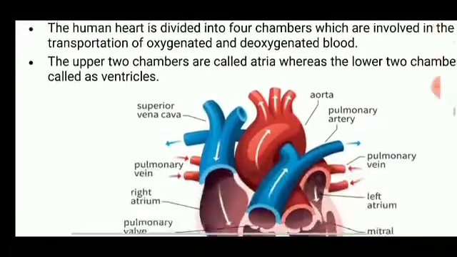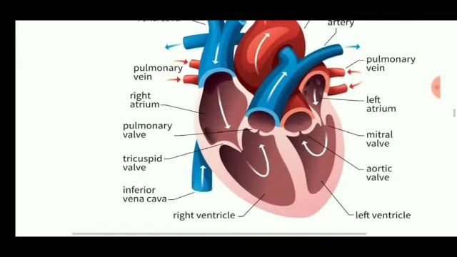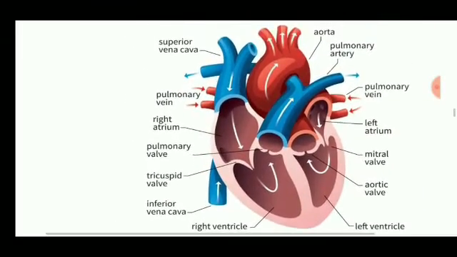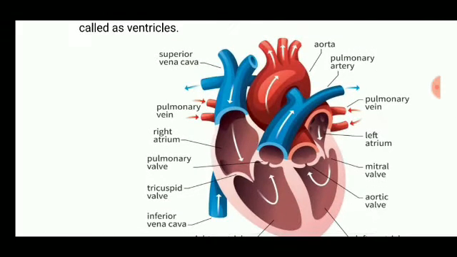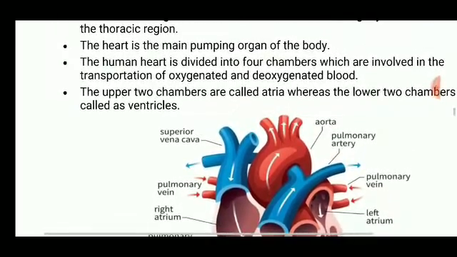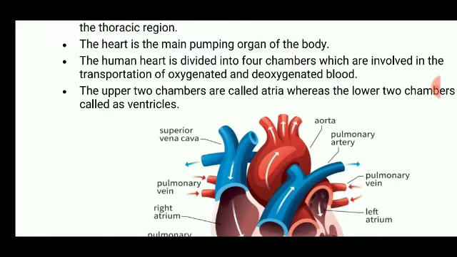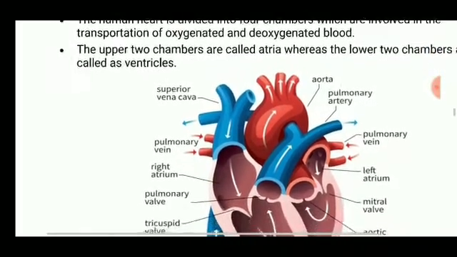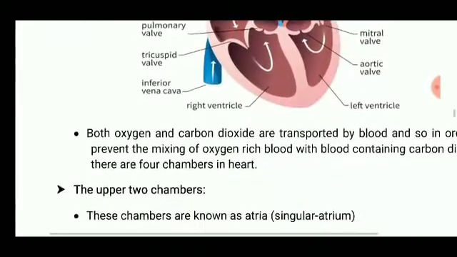The human heart is a four-chambered heart. The upper two are known as atria, and the lower two are known as ventricles. It helps in separating the oxygenated and deoxygenated blood. The upper two chambers are atria and the lower two chambers are called ventricles.